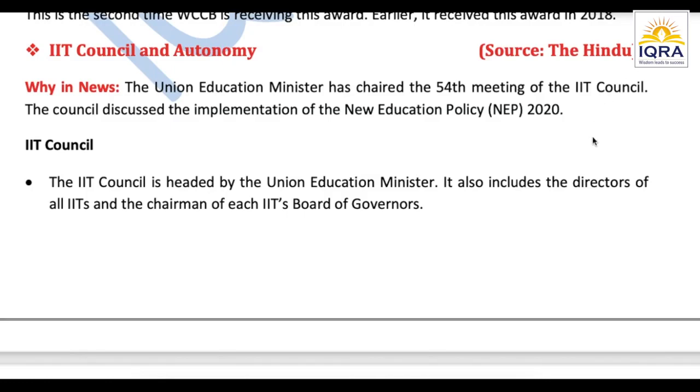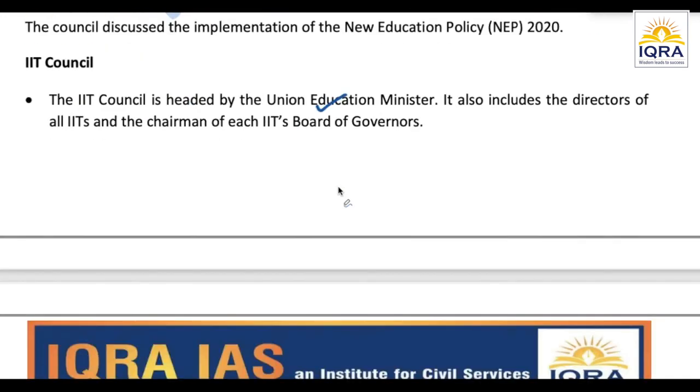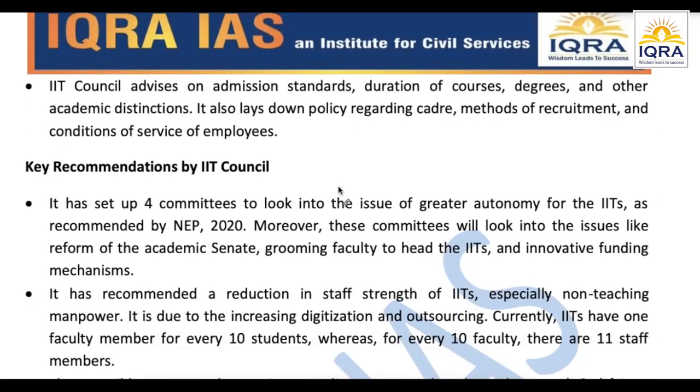So recently a council was organized, whose major aim was to find out how we are going to implement the new education policy which came in 2020. So how to implement it, right? For our exam perspective, the first important question is to remember that the council was headed by the Union Education Minister. If any important council is in the news, make sure you remember who headed it, who is the head and who is the chairman of that particular council or organization, and if it is in the news, make sure you remember it, right?